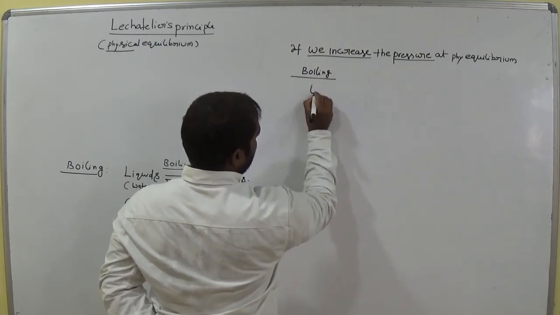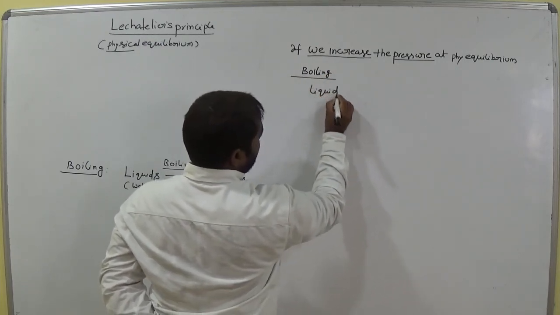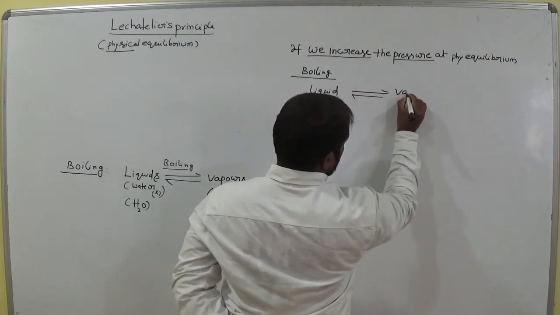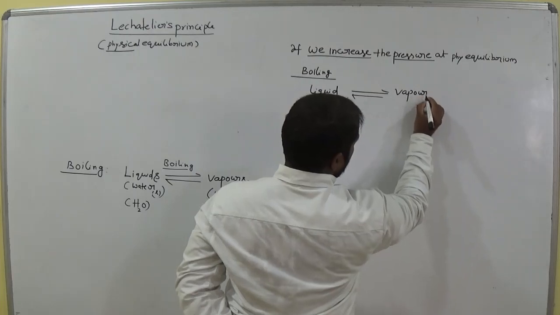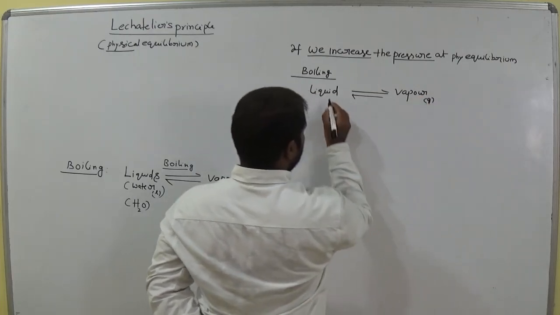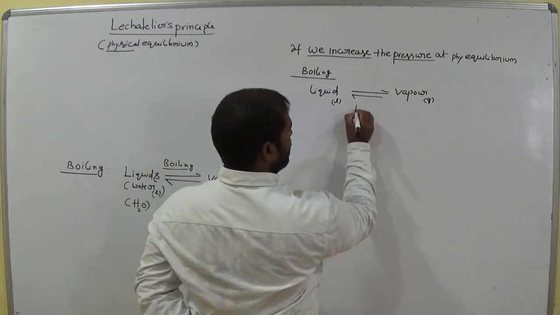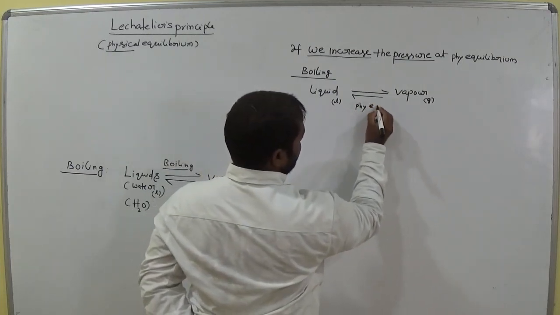Boiling means liquid and vapor are in a reversible state. Vapor means gaseous state, and this is the liquid state. Is it clearly a physical equilibrium?